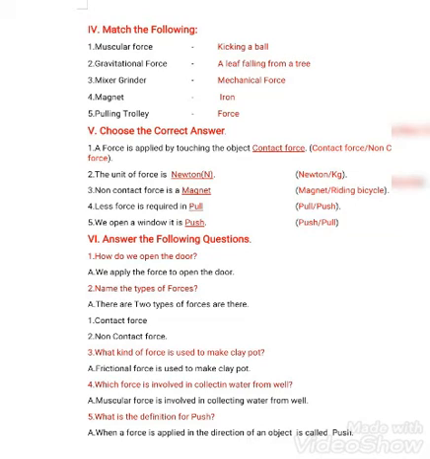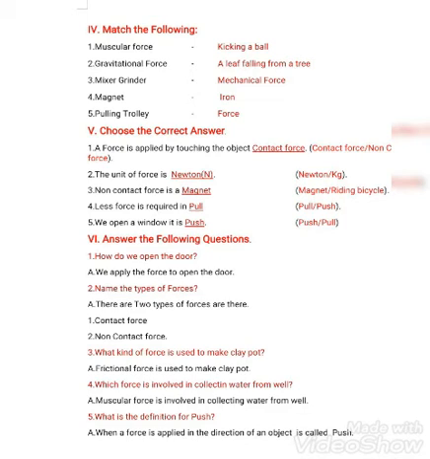Which force is involved in collecting water from the well? We can use two kinds of forces, mechanical force and muscular force. Mechanical force is used when there is a motor in the well. Pulling the water from the well by hand is muscular force. So you can write either muscular force or mechanical force.